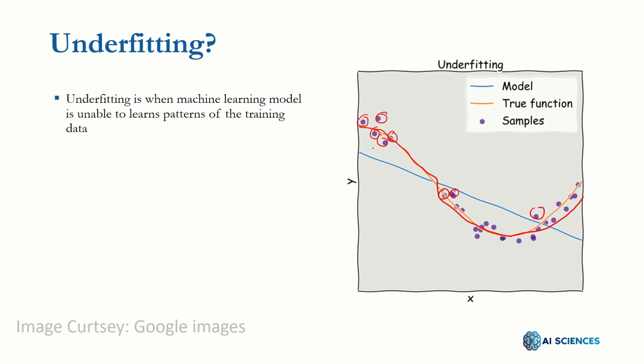Underfitting is when we are not able to learn the pattern of these points, which is actually this orange line, and we were only able to learn this straight blue line, which is not actually capturing the reality. So underfitting is when a machine learning model is unable to learn patterns of the training data.